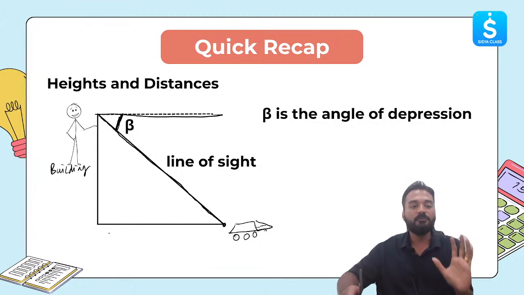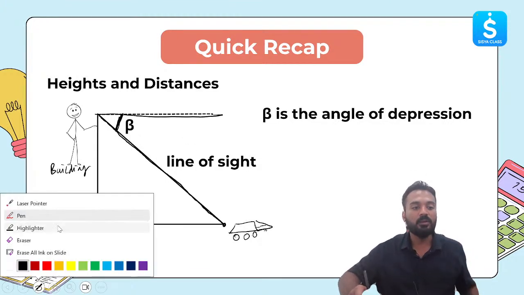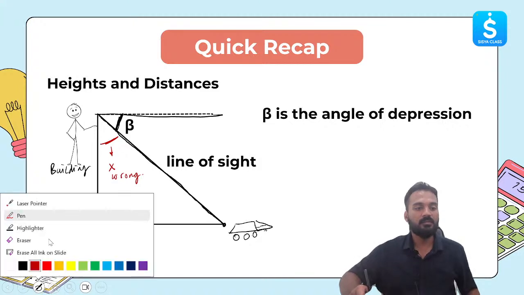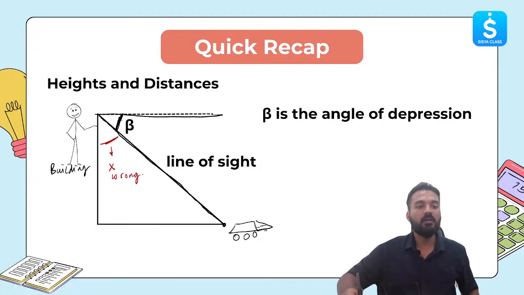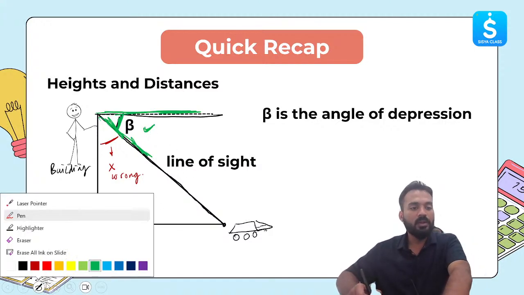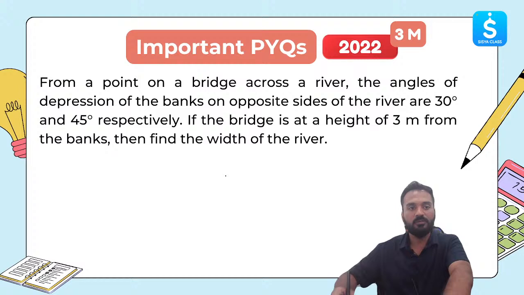A lot of students get confused and think this angle is the angle of depression. It is not this beta. This is wrong. This is not the angle of depression. The angle of depression is this one, between the line of sight and the horizontal. Between the line of sight and the horizontal, this is the angle of depression, which is very, very important. Let's move ahead now and solve some questions from this.